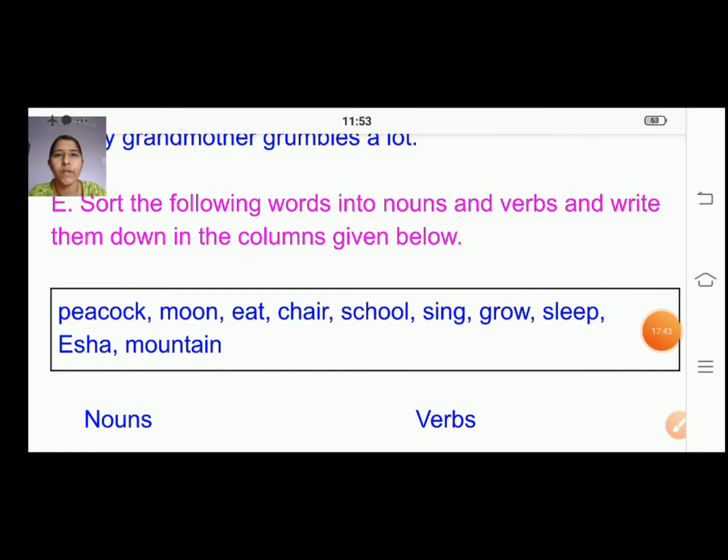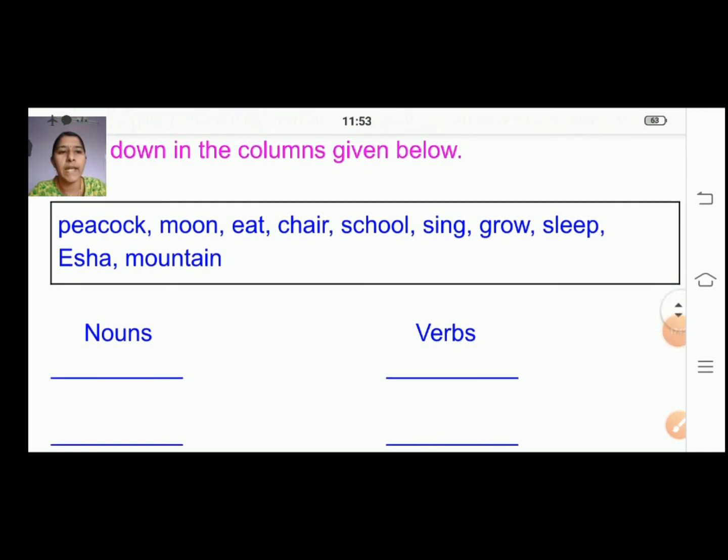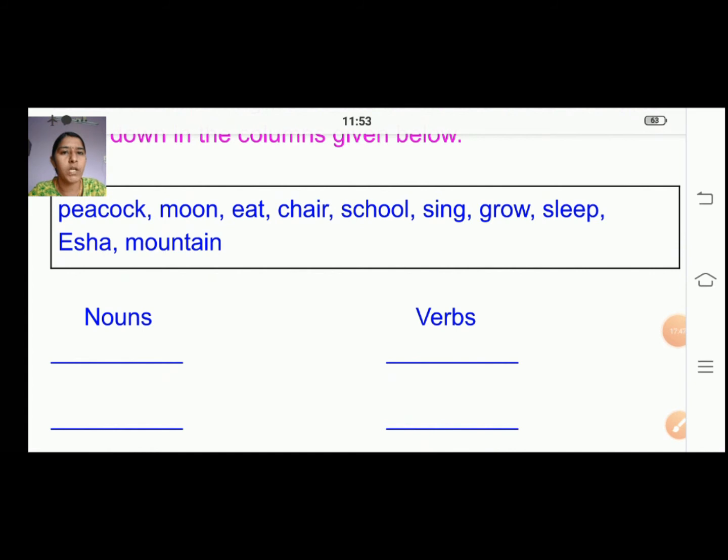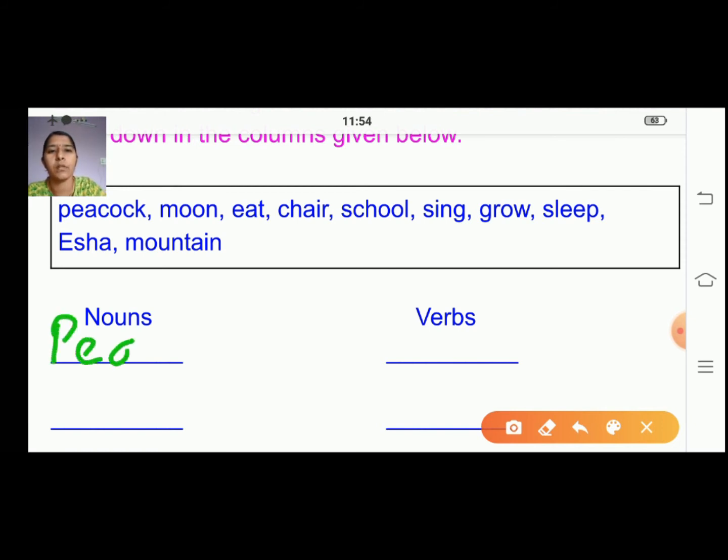So shall we do it now? The names given in the box will come on the nouns side, and verbs are actions. The first word is peacock, right? So peacock will be on this side. P should be capital.